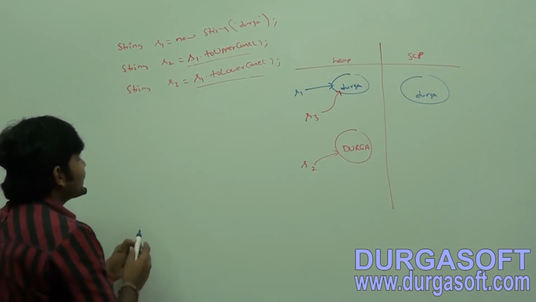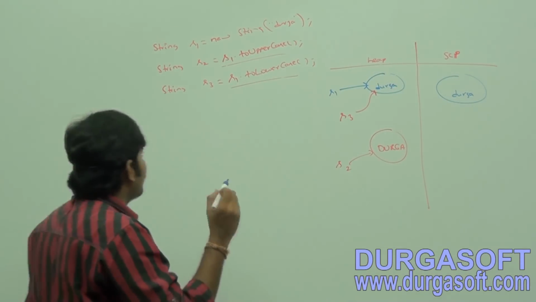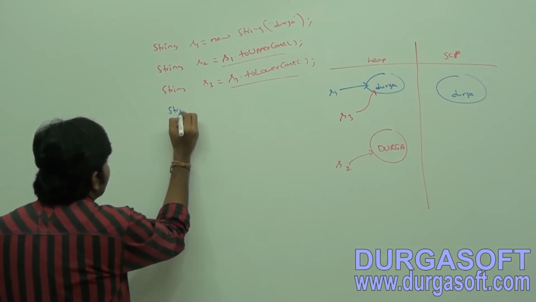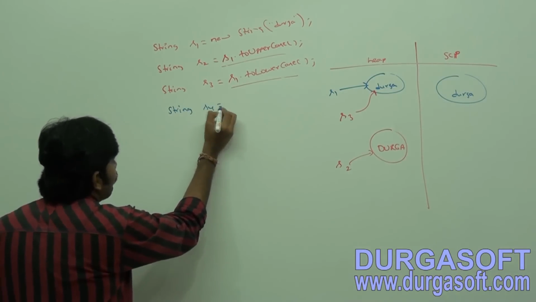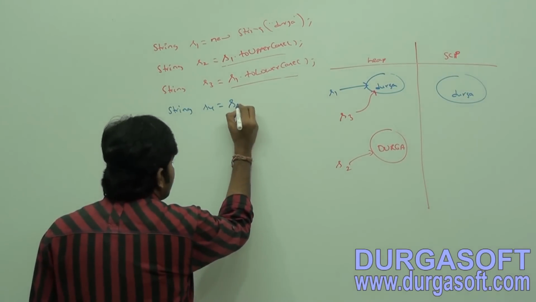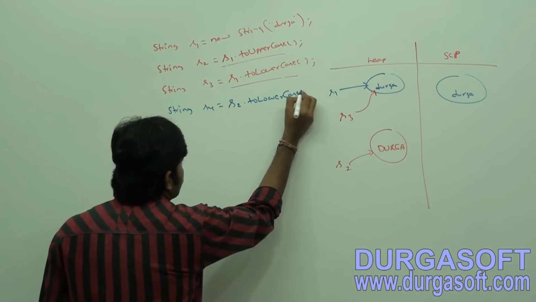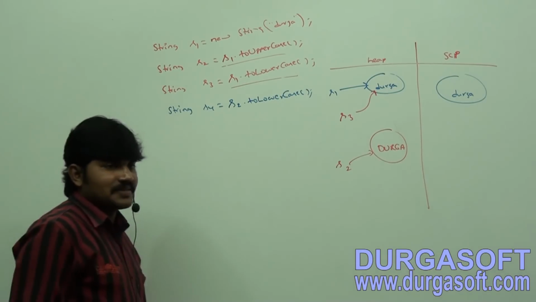Now my next question. How many people can identify? Observe carefully. String S4 is equal to S2.toLowerCase.